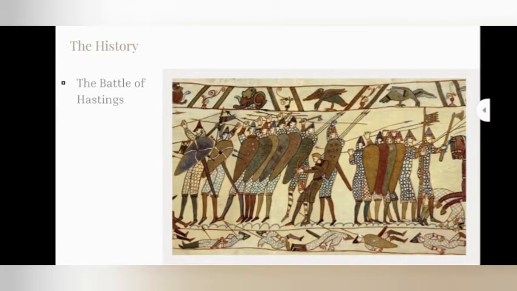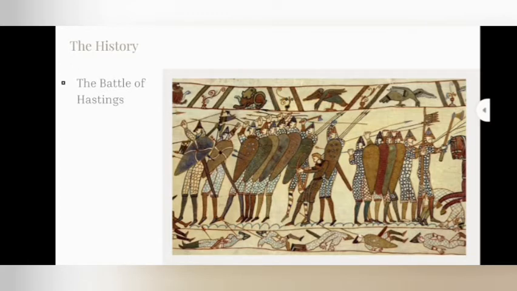Okay, we move to the medieval era or the Middle Ages. The next era begins with the conquest by the Normans in mainland England. It occurred on the 14th of October 1066 AD and is known as the Battle of Hastings.